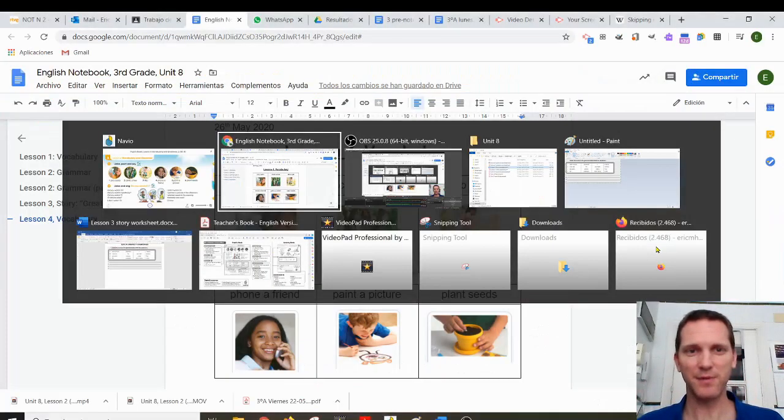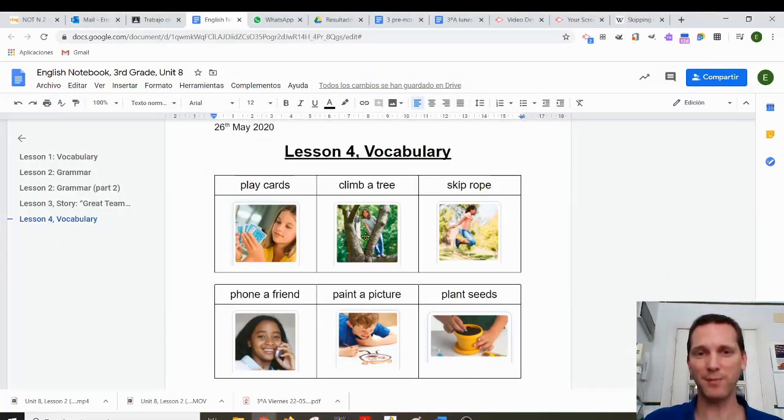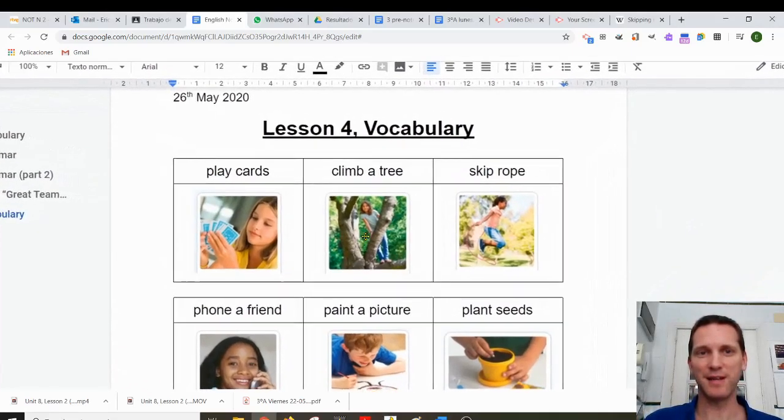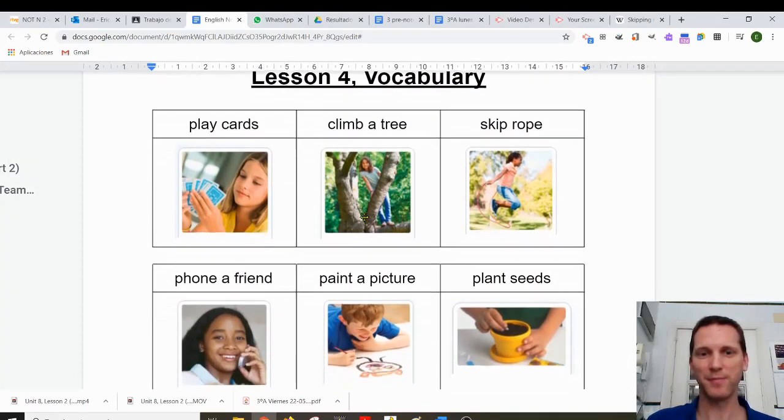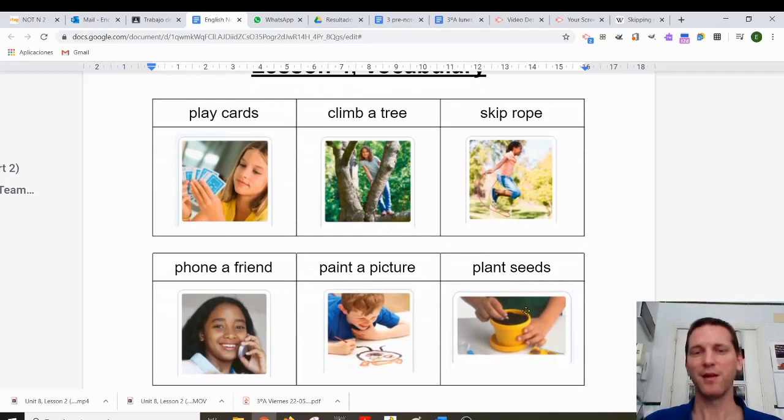In your notebook today, you will have to write this vocabulary. You can see, here it is, Lesson 4, vocabulary. Play cards, climb a tree, skip rope, phone a friend, paint a picture, plant seeds. Now, you can draw a picture in your notebook. It doesn't have to be perfect, don't worry. And when you do this, please copy the verb in the past. Play cards, I want you to put the letters ed, played cards. Okay? Climb a tree, you can put climbed a tree.